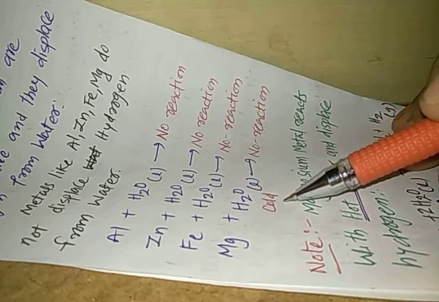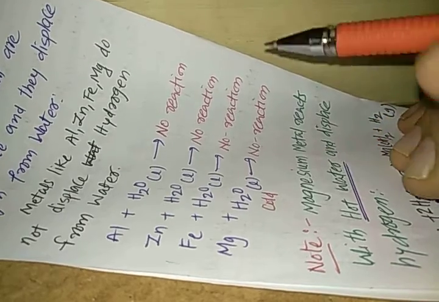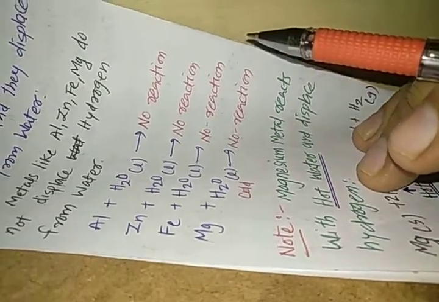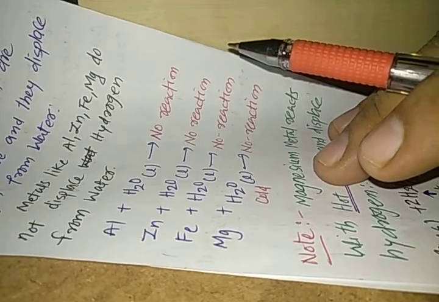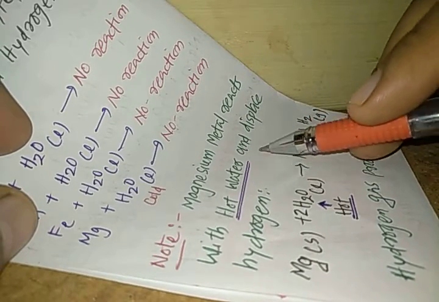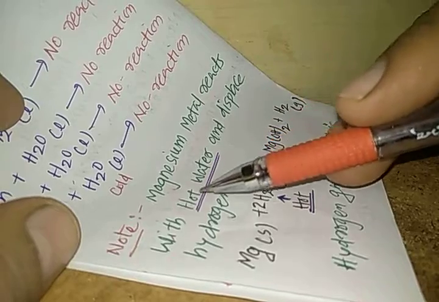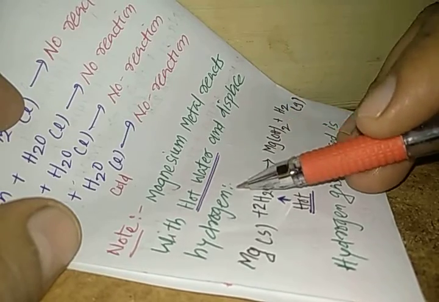Remember, this water should be cold. So, these metals, aluminum, zinc, iron, magnesium, do not react with cold water. Note, magnesium metal reacts with hot water and displaces hydrogen. So now you can understand that magnesium metal reacts with hot water and displaces hydrogen gas.